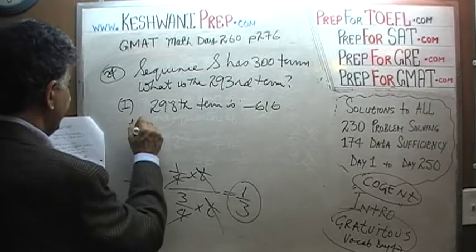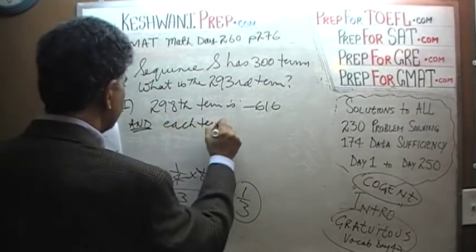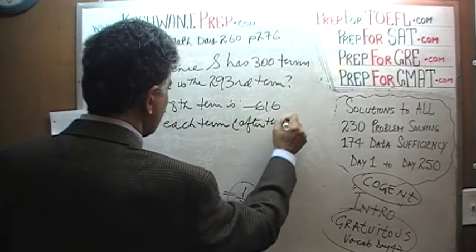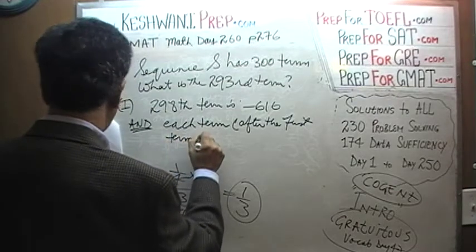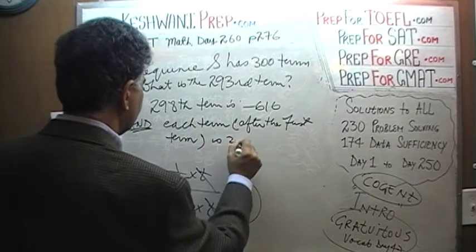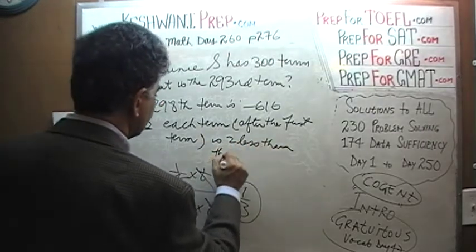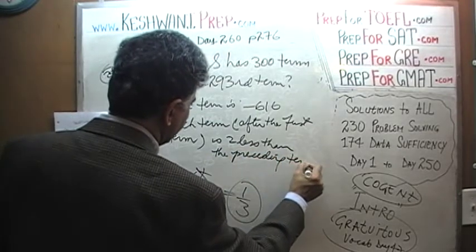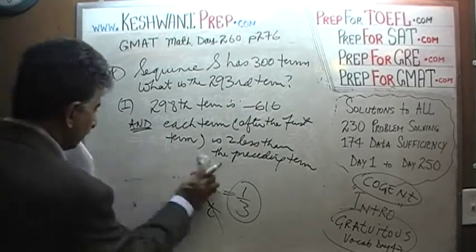And they tell us, each term after the first term is 2 less than the preceding term. Each term after the first term is 2 less. They go down by 2. So now we can figure it out.